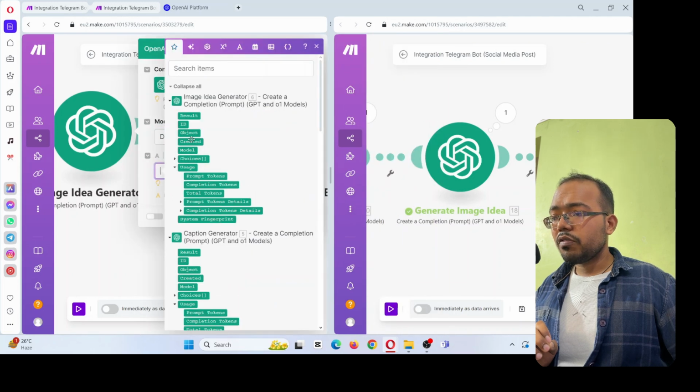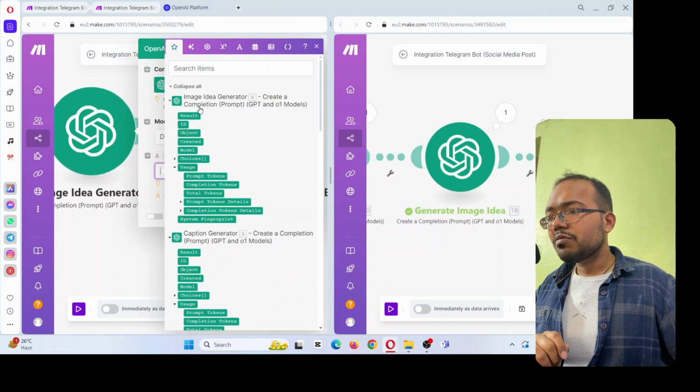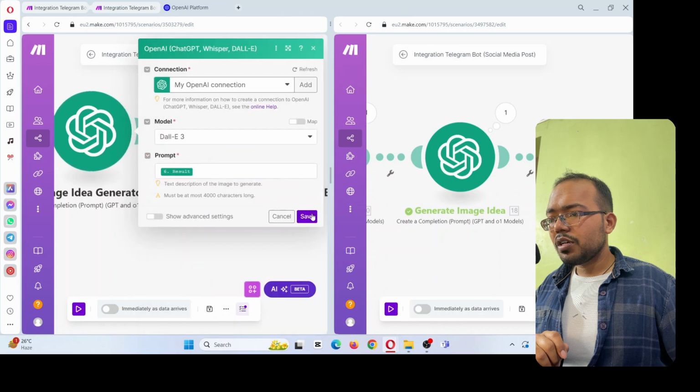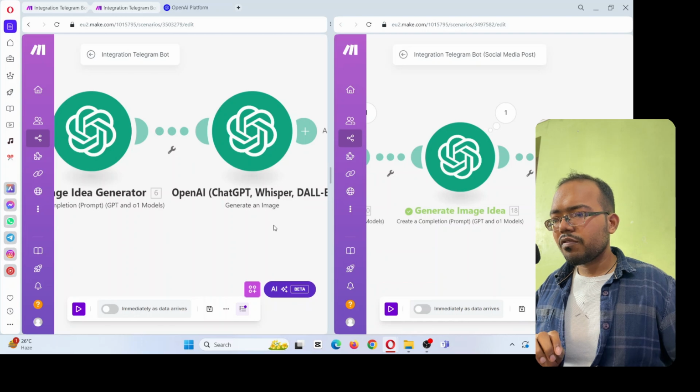In the prompt, we have already generated the prompt for this image. So which is the last one? Click on the result over here and save. No other changes you need to do. That is all enough.